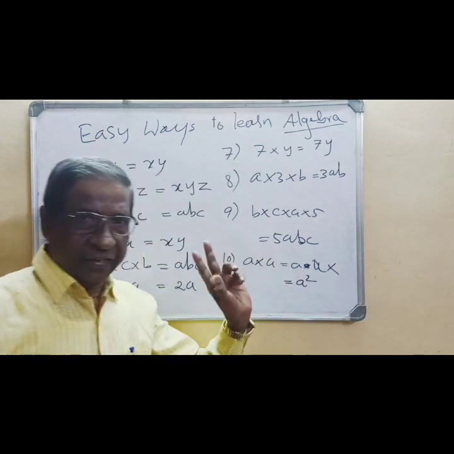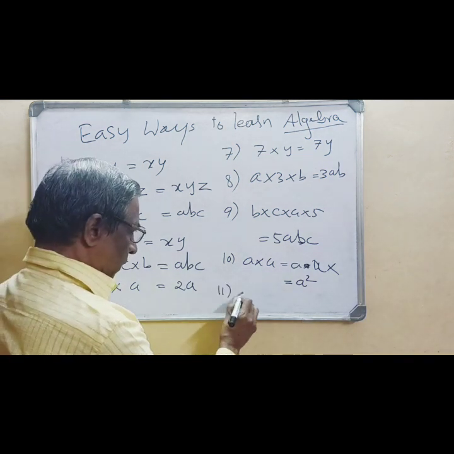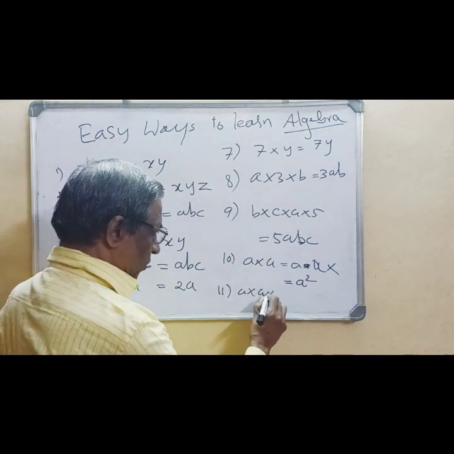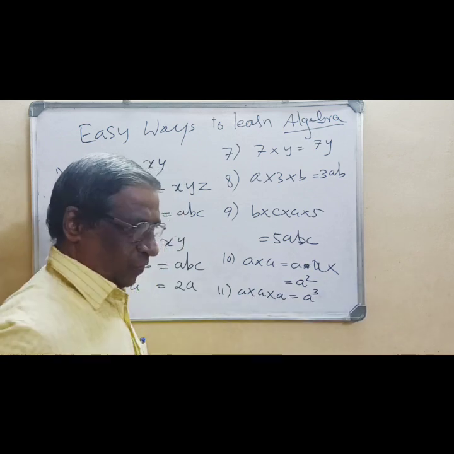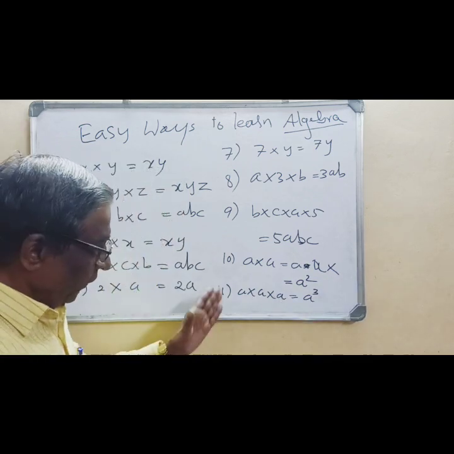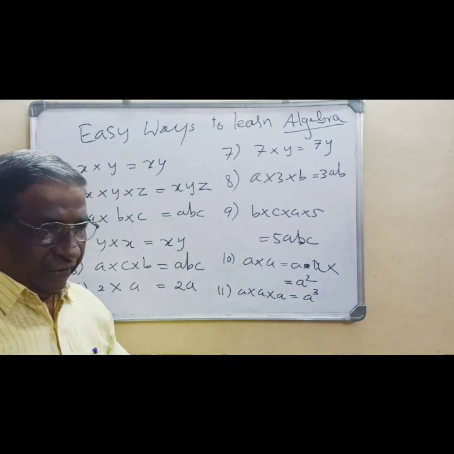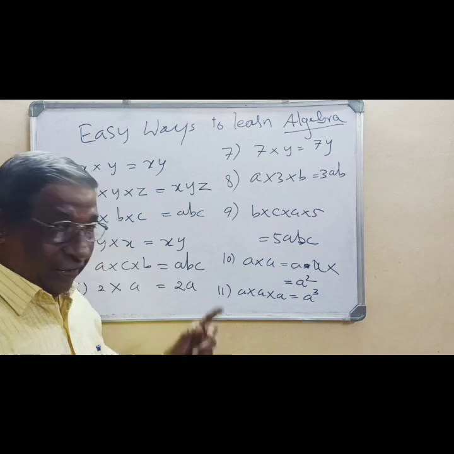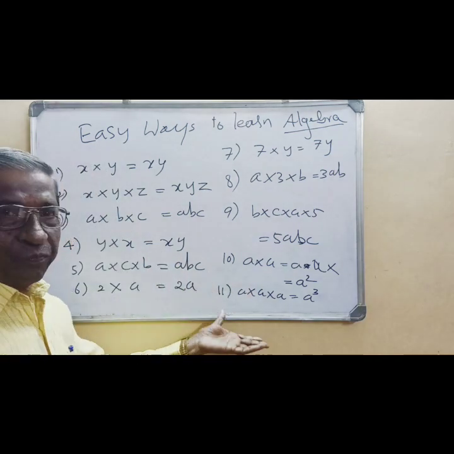This is read as a square. Similarly, if you write it three times, you have to write a cube. If it is written four times, a raised to 4, a raised to 5, a raised to 6, like that.